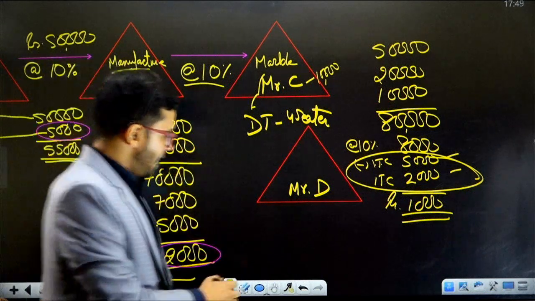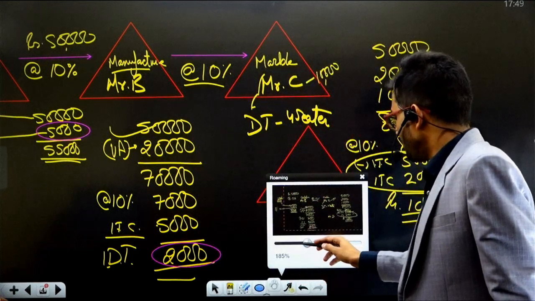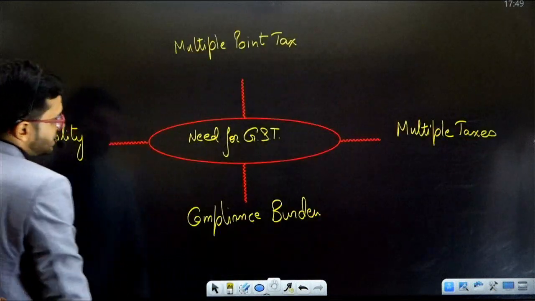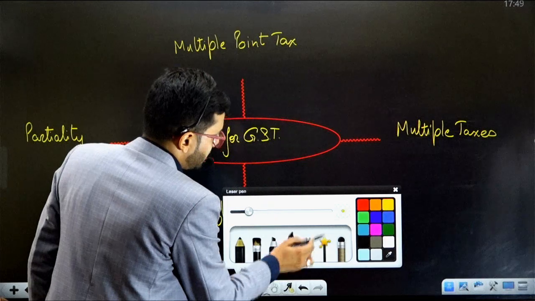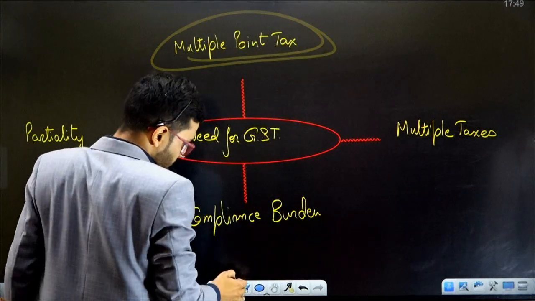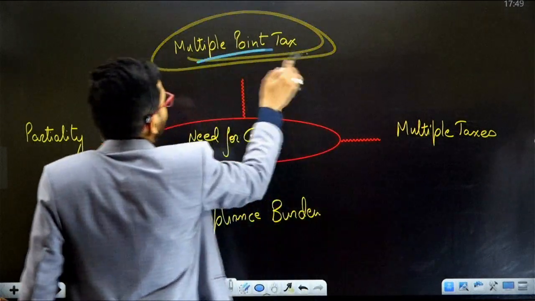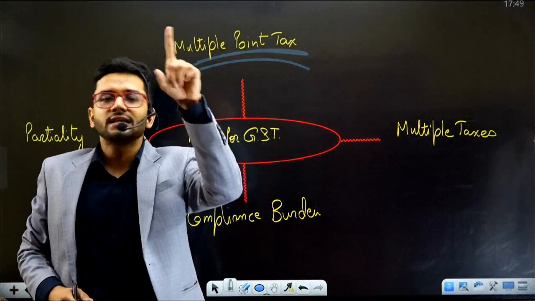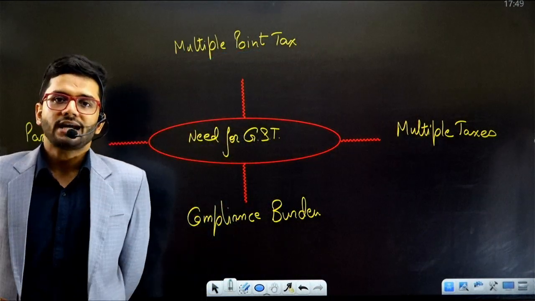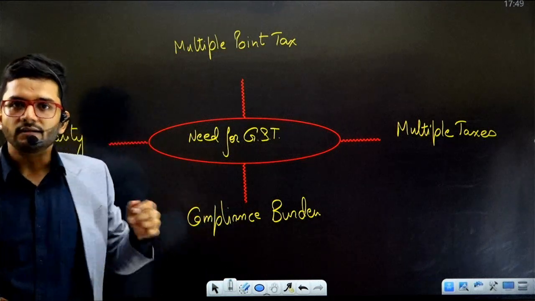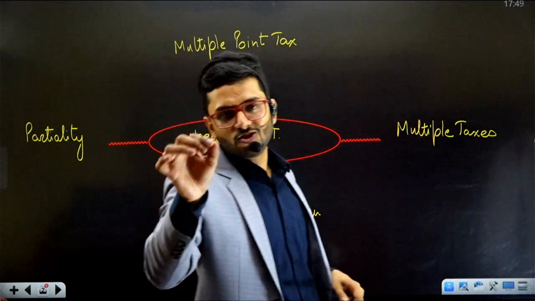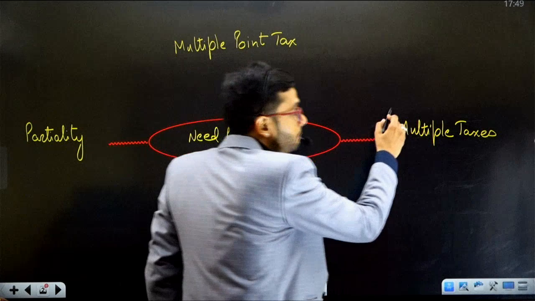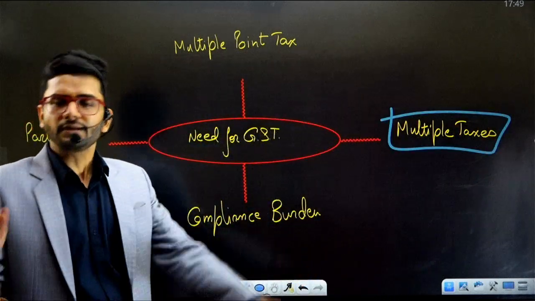But at this point in time, I want to make just one very important point, that GST eliminated the problems which were faced by our earlier regime, which were of multi-point taxes. Earlier we had this major problem of multi-point taxes. Taxes were levied at multiple points on the same transaction, on a single transaction. Multiple taxes were being levied. This problem was eliminated by GST. Now the second problem which was curtailed by GST was multiple taxes. Yes, on a single item there were multiple taxes being charged.